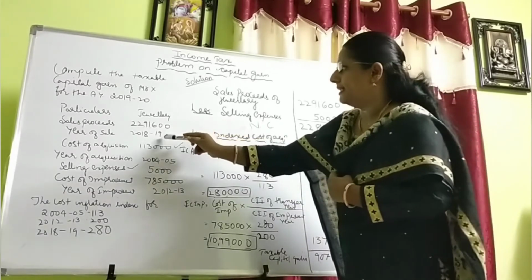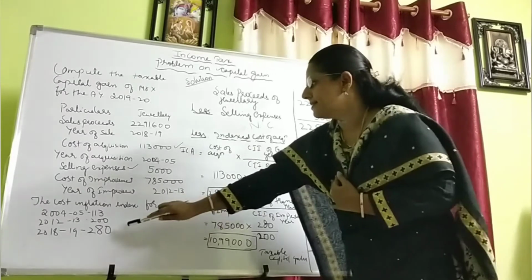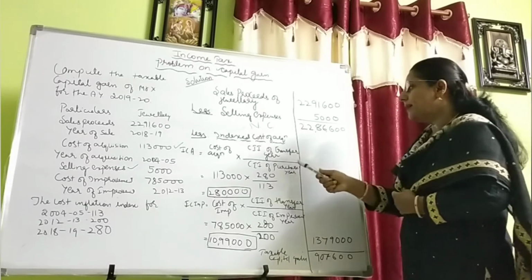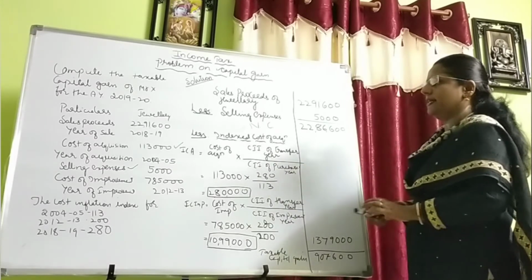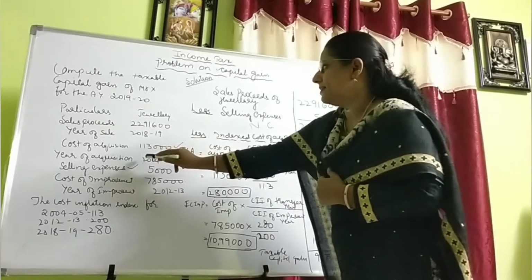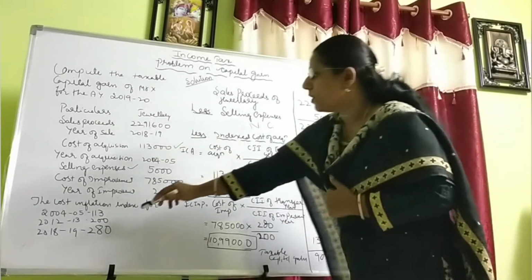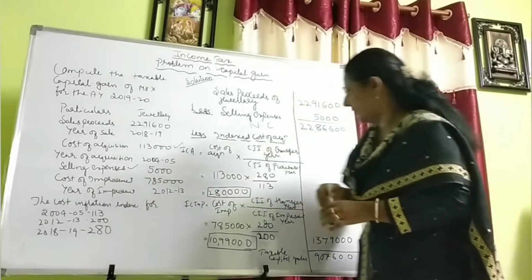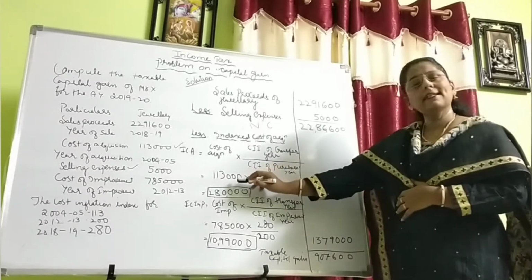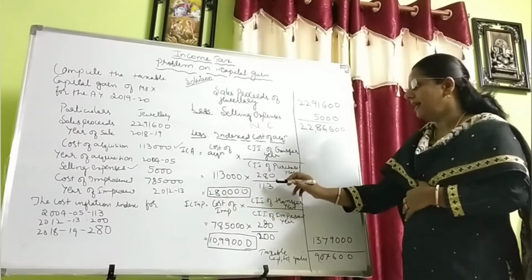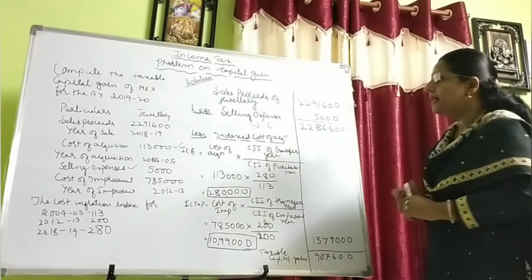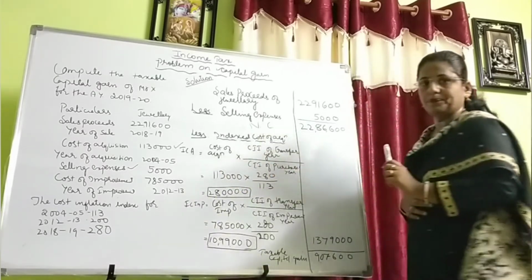Year of sale is 18-19, so here the CII is 280. That 280 we have to take here. Then divided by the cost inflation index of the purchase year. Here the year of acquisition is 2004-5, which is 113. So 1,13,000 into 280 divided by 113. If we do this, we will get 2,80,000 as the indexed cost of acquisition.